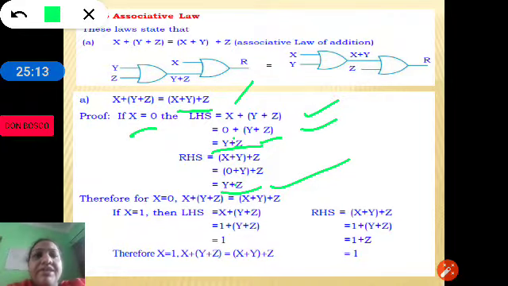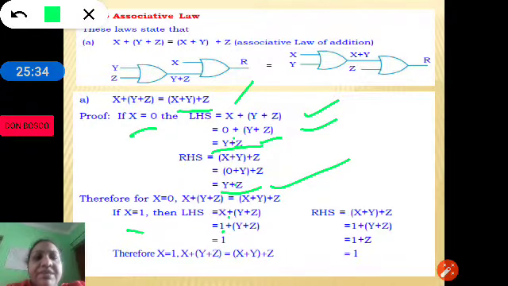So now let us prove using x is equal to 1. Let x is equal to 1. So let us write both the statements here. LHS is equal to x plus y plus z, and RHS is equal to y plus z ANDed with ORed with z. Instead of x, let us put 1.